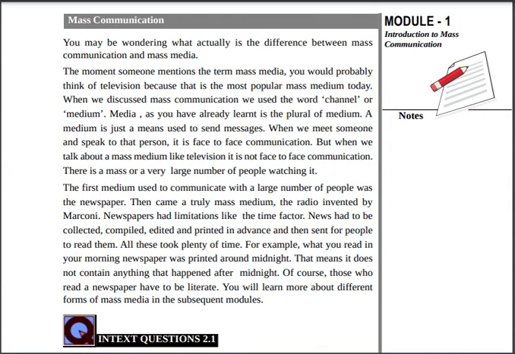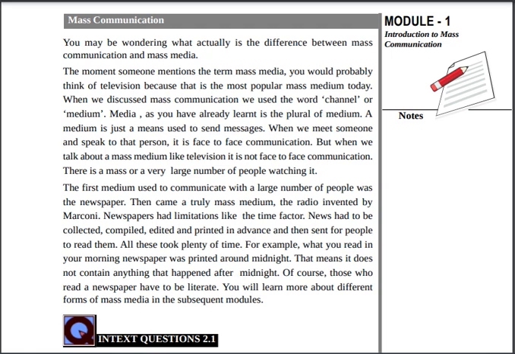You may be wondering what actually is the difference between mass communication and mass media. Sometimes we are confused about the difference between mass media and mass communication. The moment someone mentions the term mass media, you would probably think of TV because that is the most popular mass medium today. Clear? We use the word channel or medium. Media, as you have already learned, is the plural of medium. A medium is just a means used to send a message.